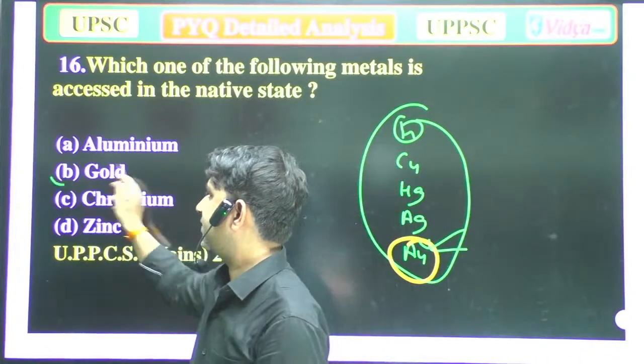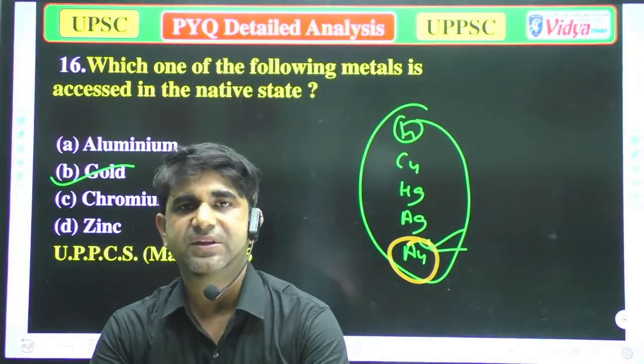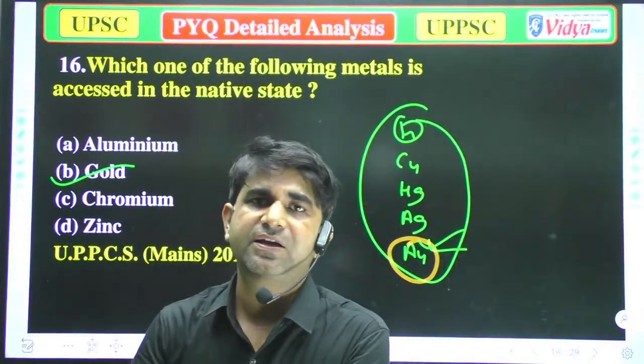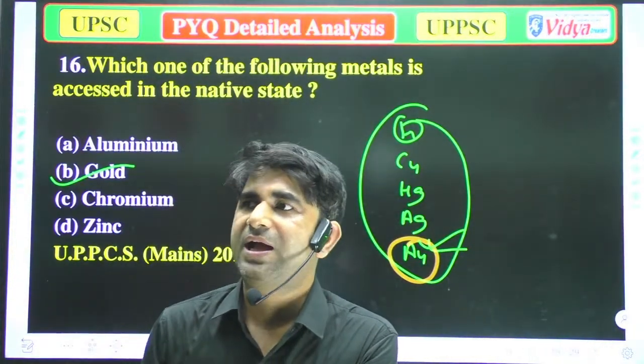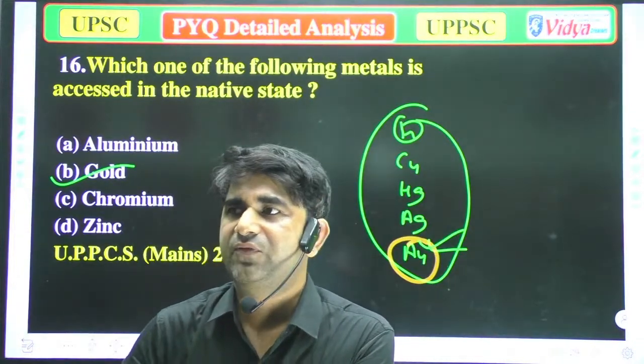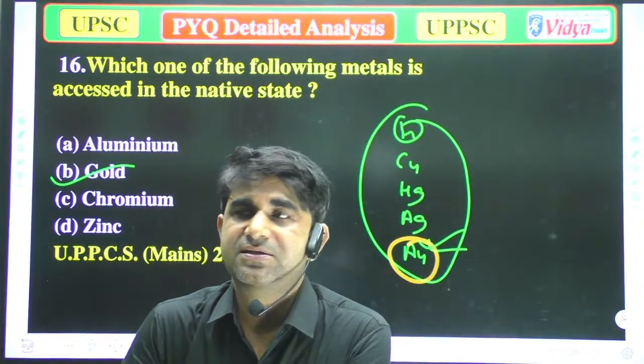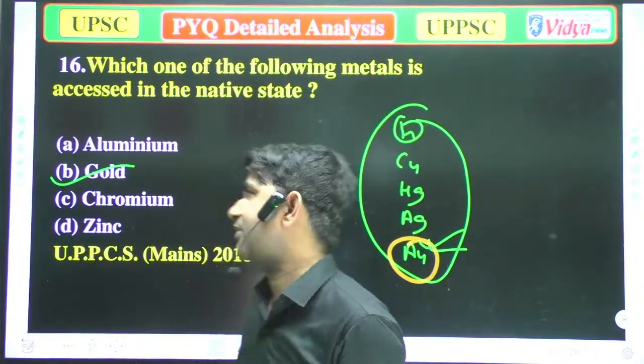And that is why the price of gold is very high, because it doesn't corrode, it doesn't rust, means you will not find any rust or corrosion on gold. And it's luminous, or you can say it's always shining, always the same. That is why it has the highest price. Well, now we'll move to the next question.